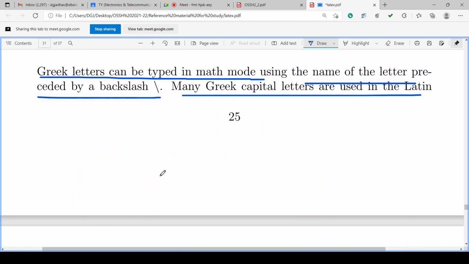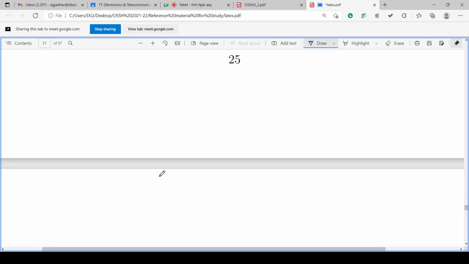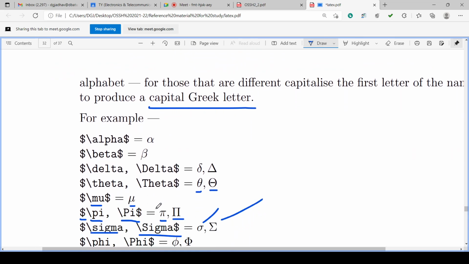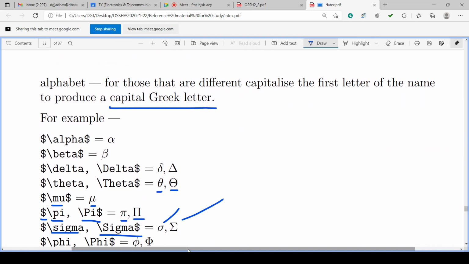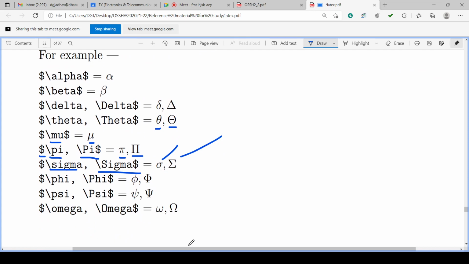Greek letters can be written with the backslash followed by the name of the letter, and if the name has a capital first letter, then it will generate the capital Greek letter. Examples we have seen.